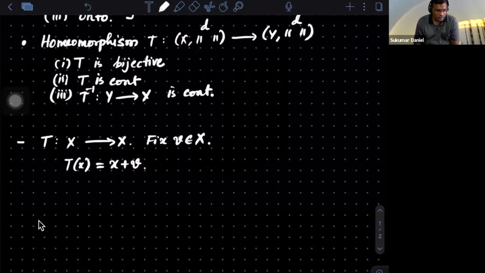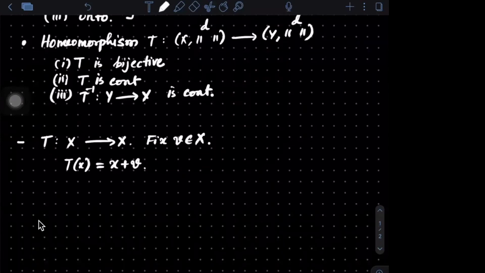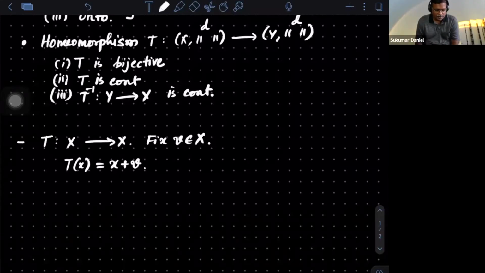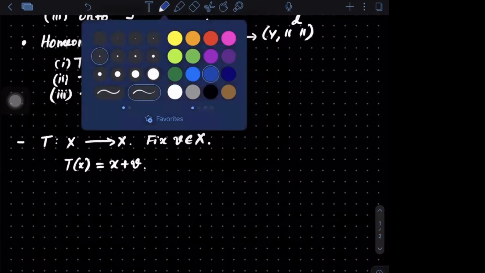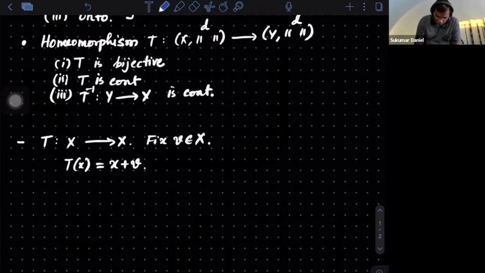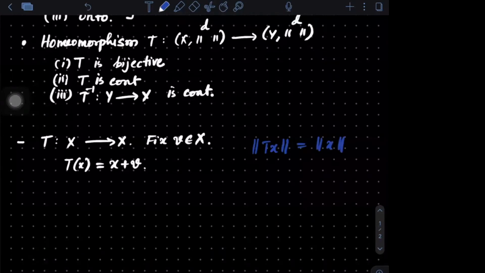Sampath, Vinay. Yes, sir. I think it's an isometry. What do you need to check for isometry? The mapping must be 1-1 and onto. And isometry, I need to check this: norm of Tx, is it same as norm x, correct? So what is Tx by definition?